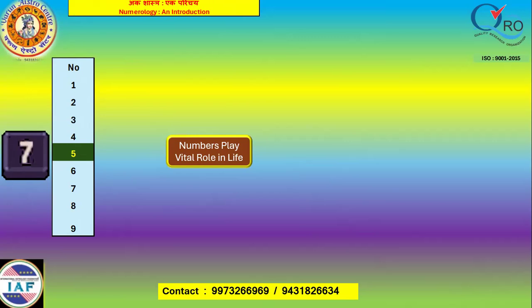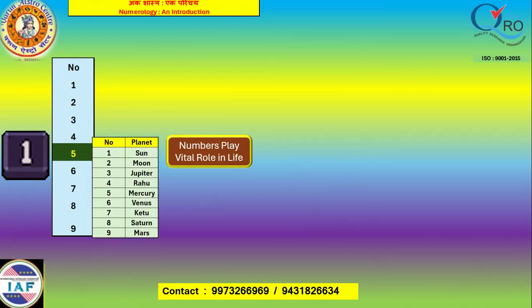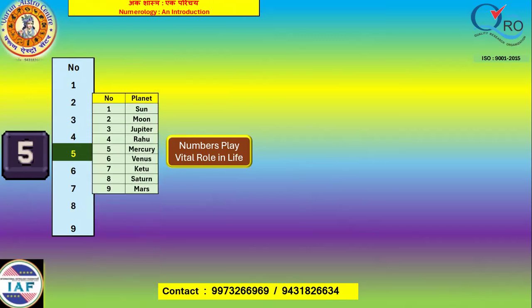So these 1 to 9 numbers have a ruling planet. 1 is ruled by Sun, 2 by Moon, 3 by Jupiter, 4 by Rahu, 5 by Mercury, 6 by Venus, 7 by Ketu, 8 by Saturn, 9 by Mars. So each planet's energy is required for every individual. If any number is missing, that planet's energy is missing for the day.